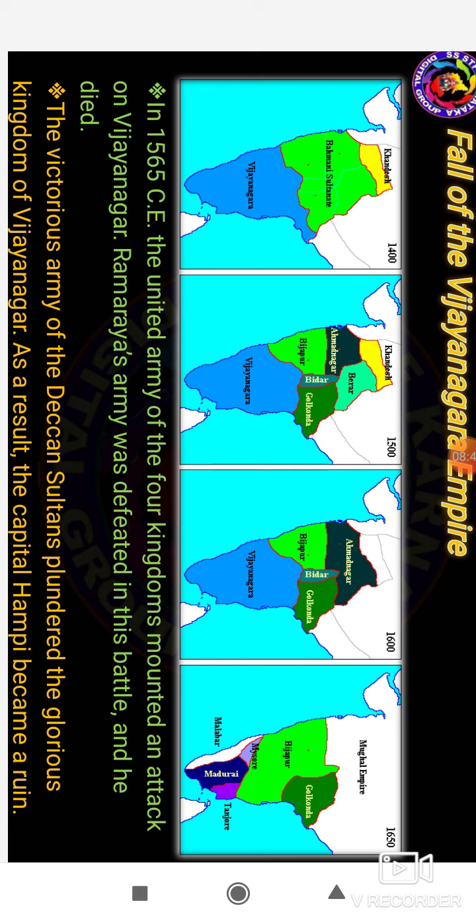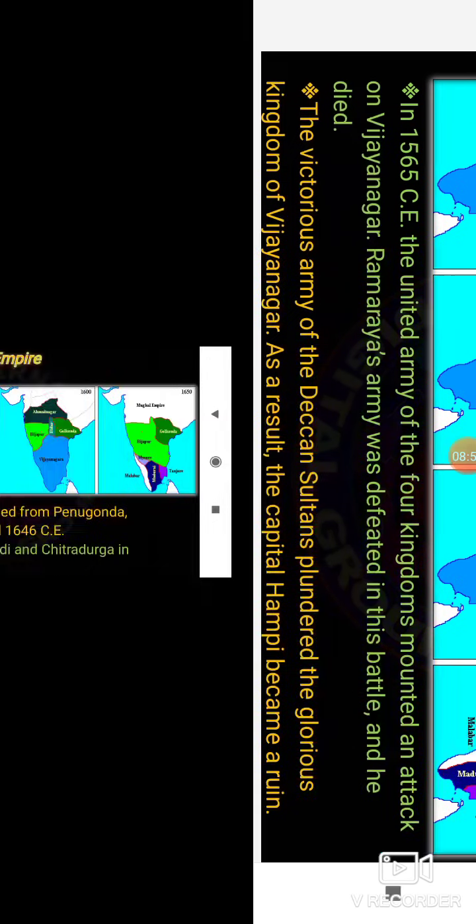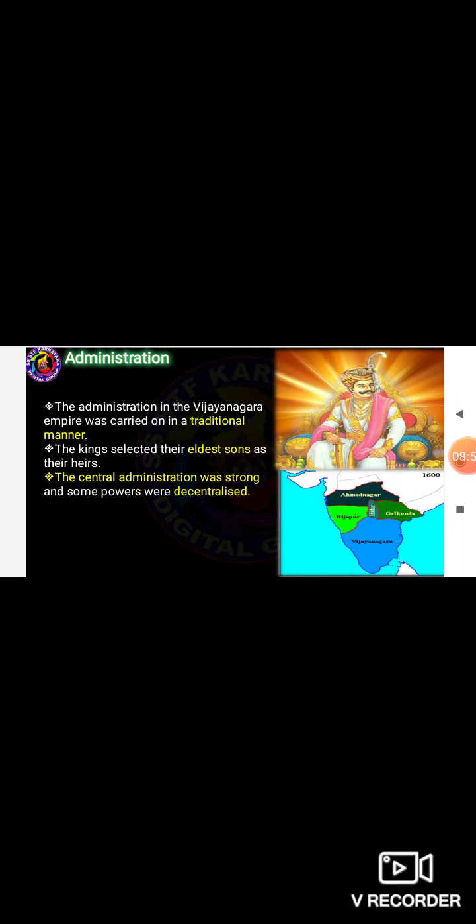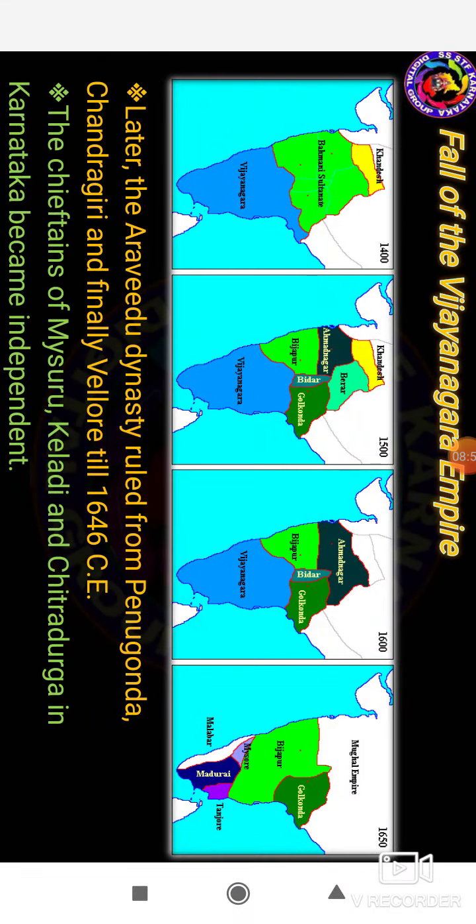As a result, the capital city, Hampi, became a ruin. The chieftains of Mysuru, Keladi, and Chitradurga in Karnataka became independent.